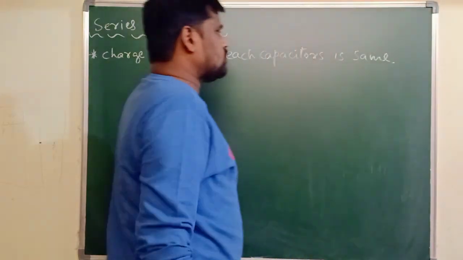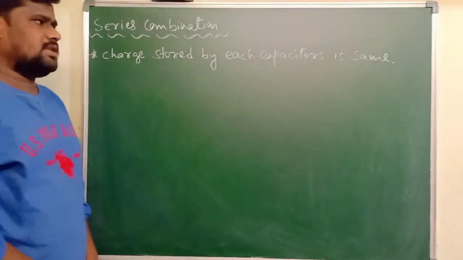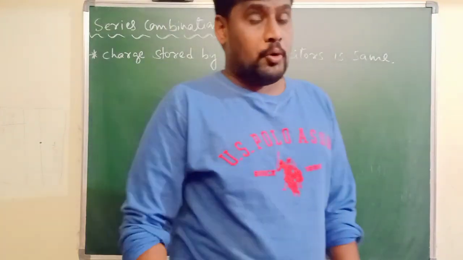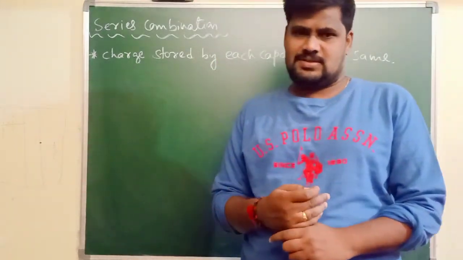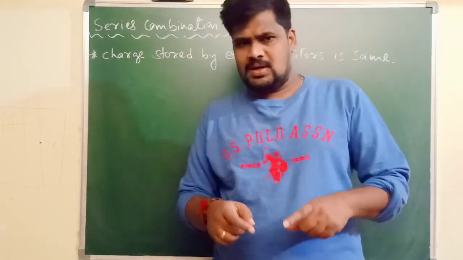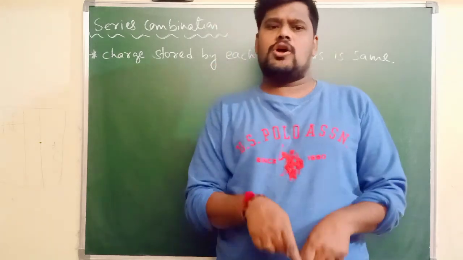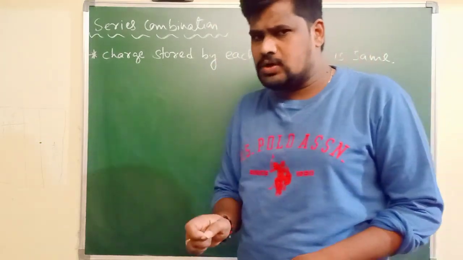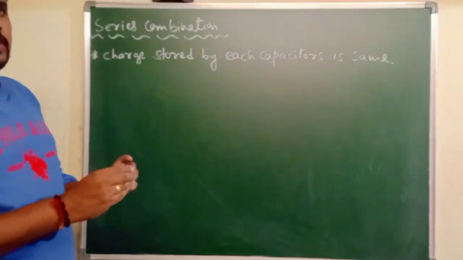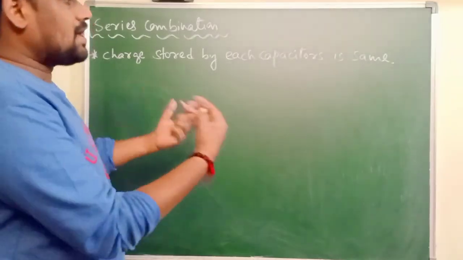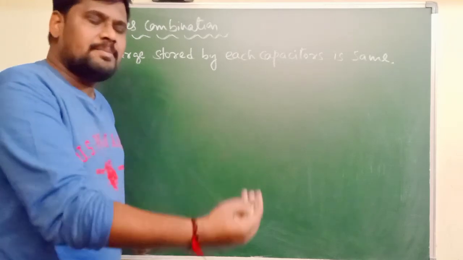So the charge stored by each capacitor is the same, but the potential is divided among the capacitors. Whatever voltage you are giving across the capacitors, that voltage or potential is divided, meaning the potential difference across the capacitors will not be the same here.